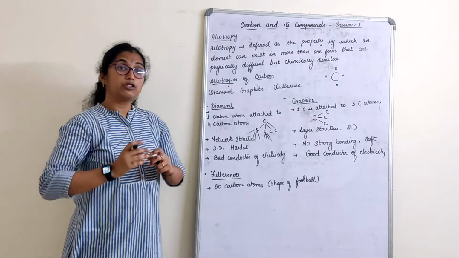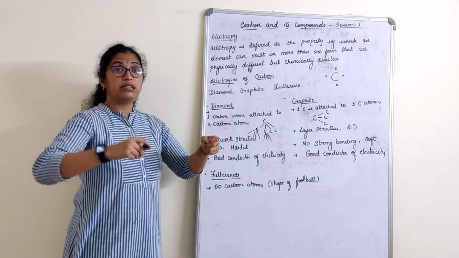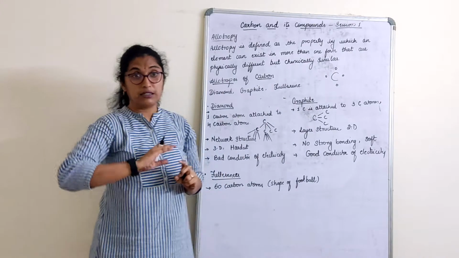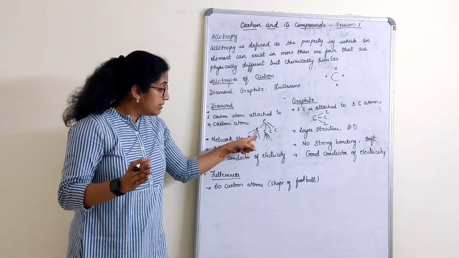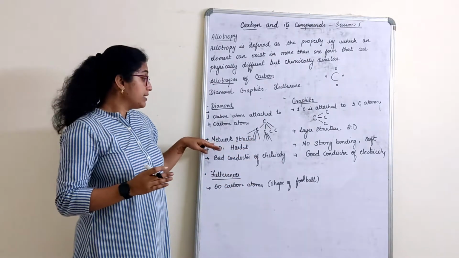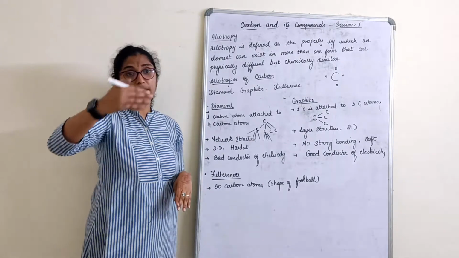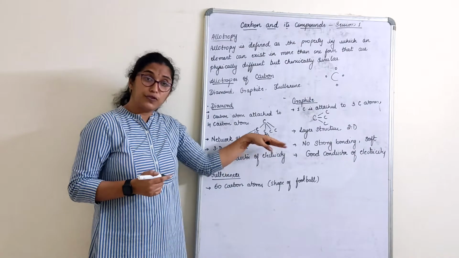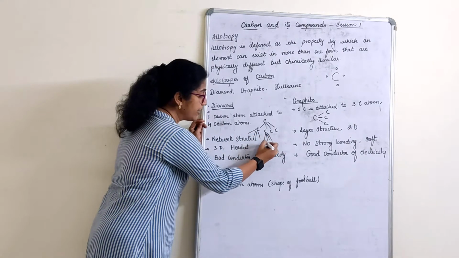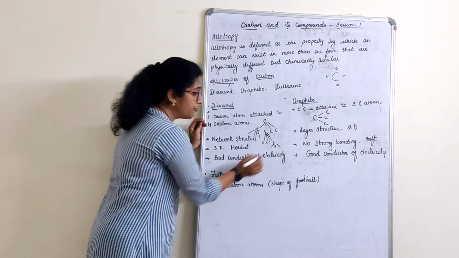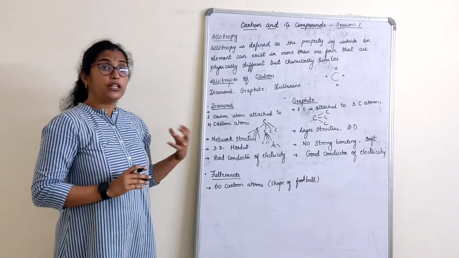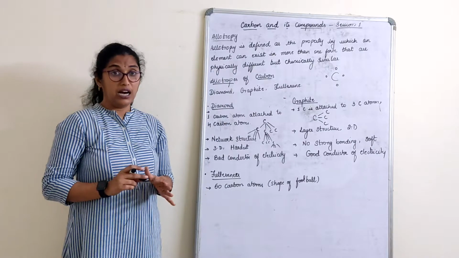Now all the 4 electrons are fully occupied because it is attached to 4 different carbon atoms here. All are completely occupied. The chain continues. So it is a network structure, one after the other. This continues further, this continues further, this continues further. Further this will have again 4C, this will have 4C, right? So it is a 3-dimensional structure which makes diamond very hard.